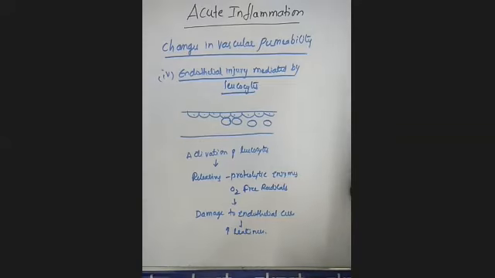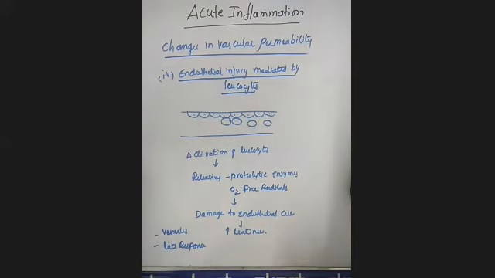Clear? Mostly this process is observed in the case of venules, and it is a very late response. This is not an immediate response. We call this endothelial injury mediated by the leukocytes.